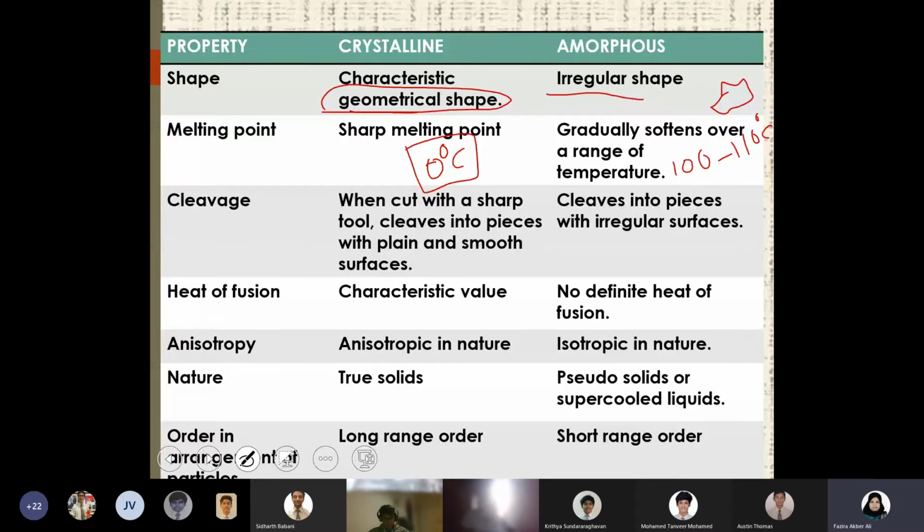Okay, you can't use the knife to cut diamond, but if you take any other crystalline substance and you're cutting with a sharp tool, it will be breaking or cleaving into two pieces with smooth surfaces. That is because the geometrical arrangement is so perfect that whether you cut it in any direction, you will be getting that smooth surface. But for amorphous, when you cut it, you will get irregular surfaces. You might have seen that while breaking plastic or glass or rubber. That is because they are amorphous.